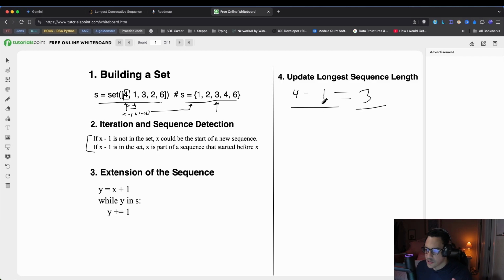And this is just x, which was the starting point where we knew we had the starting of a sequence, and then y, which became y plus 1 plus 1 plus 1 all the way up till we couldn't find another part of the sequence, or until we hit a gap in the sequence right here. So, y minus x is going to be the length of our sequence,